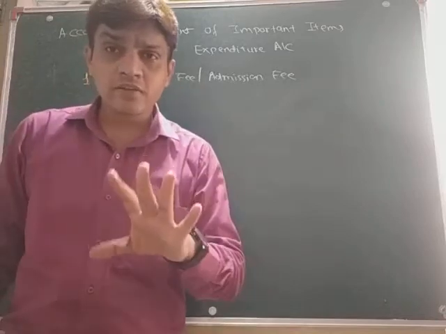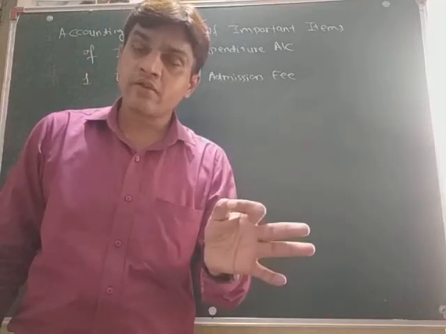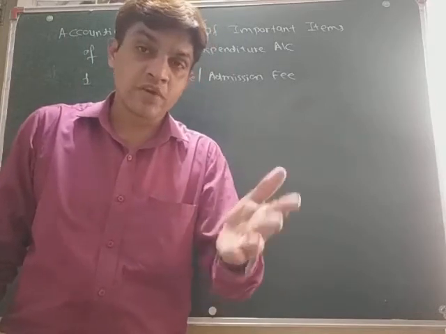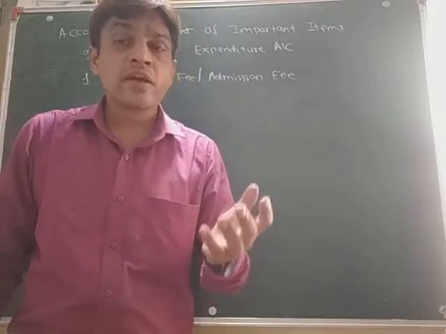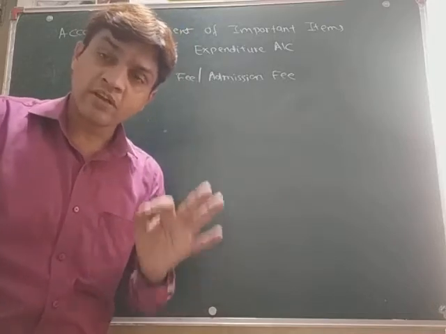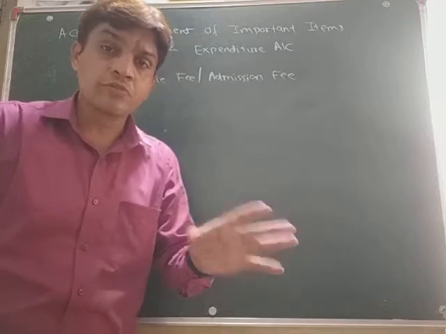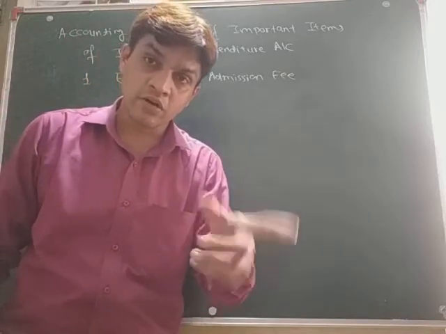This is an income for the NPO, and it will come year by year whenever the members renew the membership. They have to pay the fees every year, so that is a revenue receipt, and that's why it would be noted on the income side of the income and expenditure account. Whatever is given to you, just record it on the income side in the income and expenditure account.